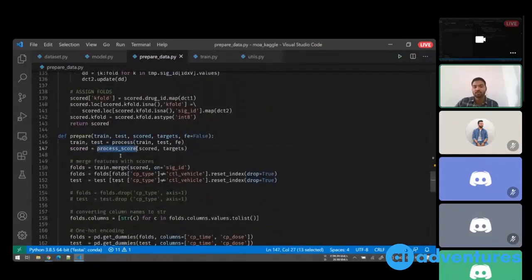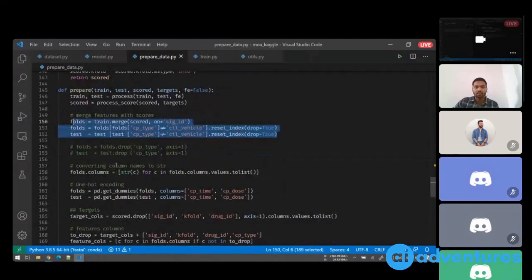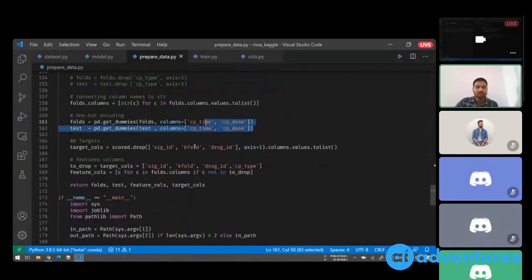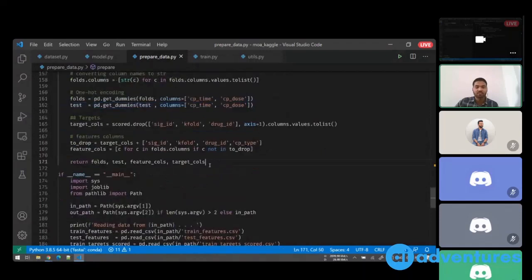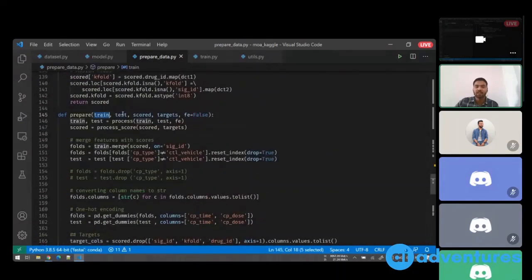Process score is another function which is defined to process the score and target table. Then I'm merging these two things, and finally I'm converting these into lists, getting dummies, scoring, and finally I have my folds, my test, feature columns, and target columns. I have all these things once I pass my train data frame, test data frame, score data frame, and target data frame.